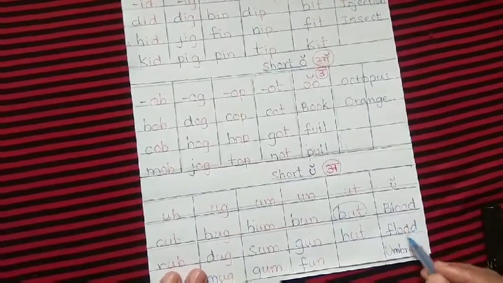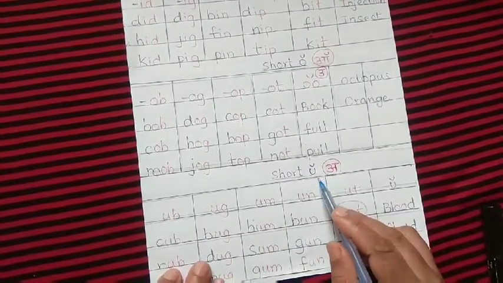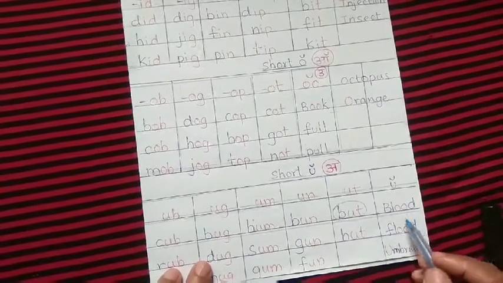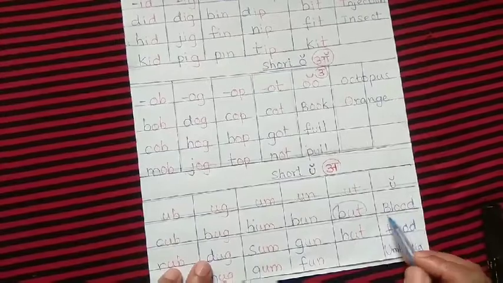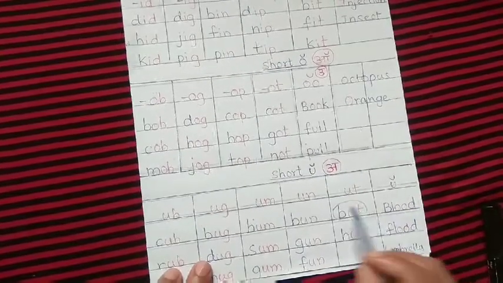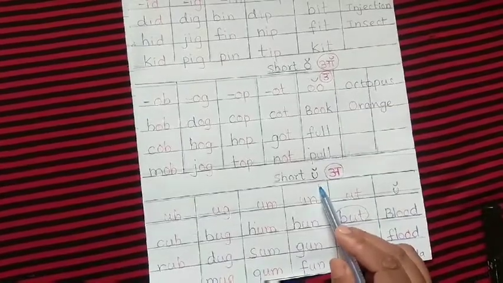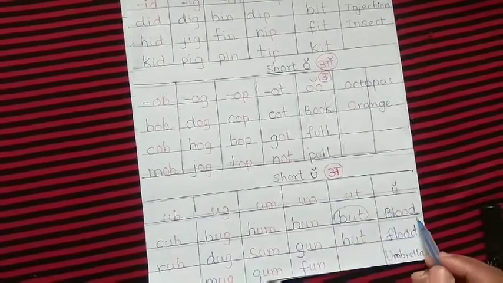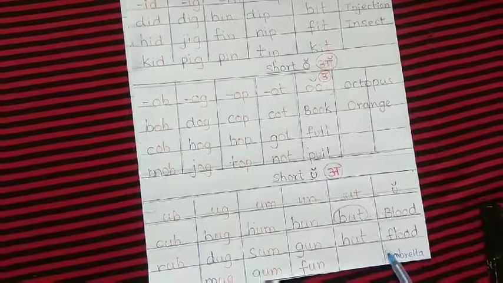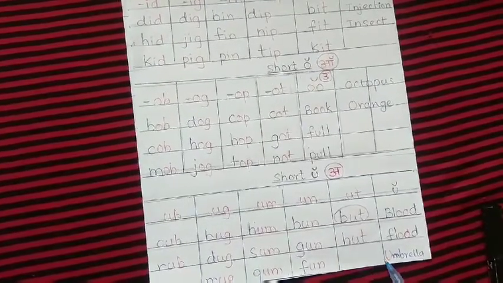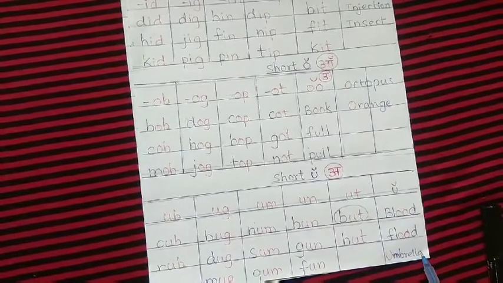Here the double O has the short U sound, u. We say blood and flood. Here the double O has the short U sound. Blood, flood. And of course the U in umbrella also makes the u sound: umbrella.